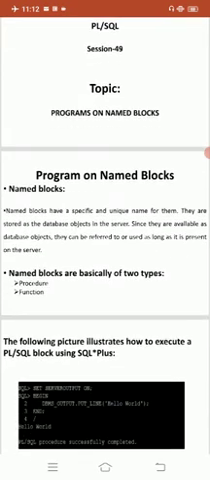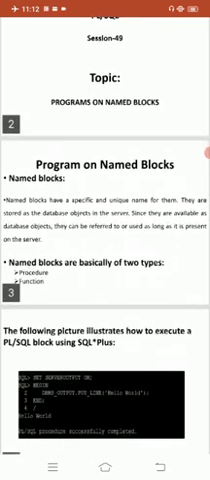Named blocks are basically of two types. One is called procedure and the second one is called function. Named blocks have many different characteristics. First, these blocks can be called from other blocks. Named blocks are always called from other blocks.